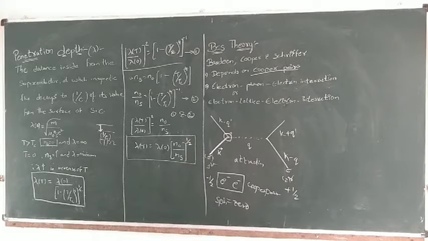Now, in superconductors, Cooper pairs will be developed, which means electron pairs will be developed. The continuous formation of Cooper pairs forms a higher superconductivity. Higher conductivity is developed due to these Cooper pairs.